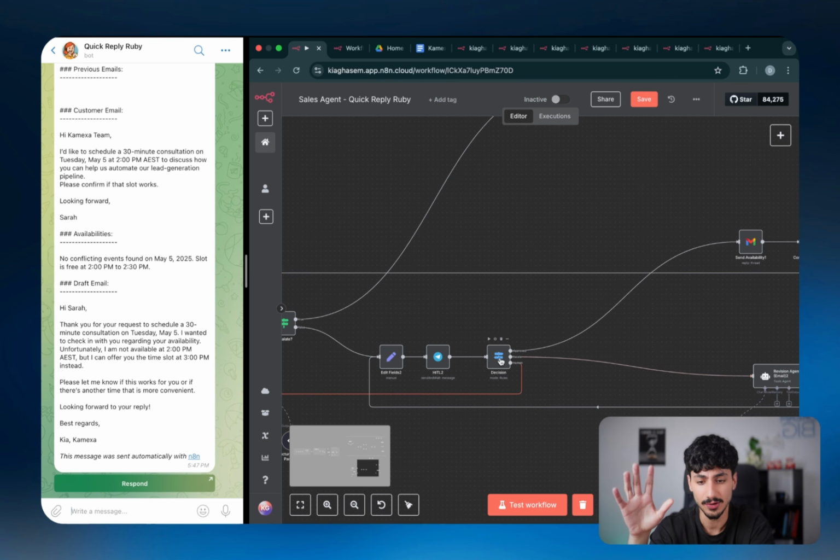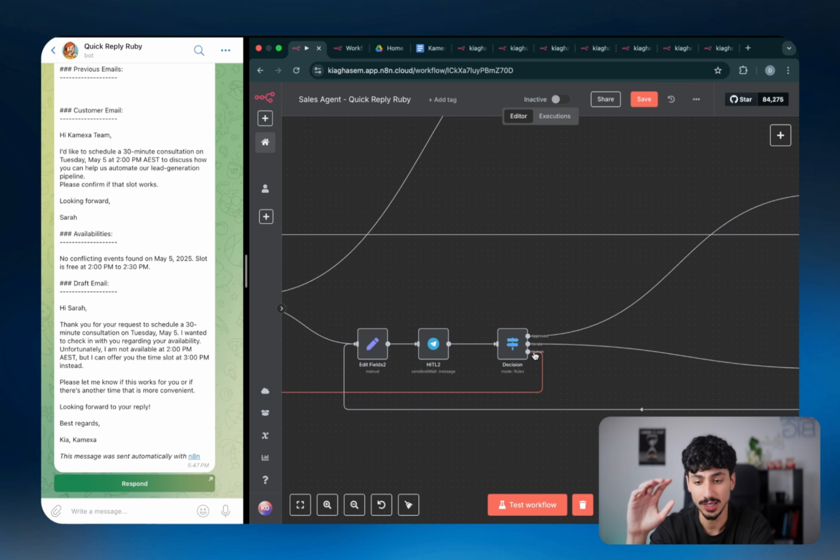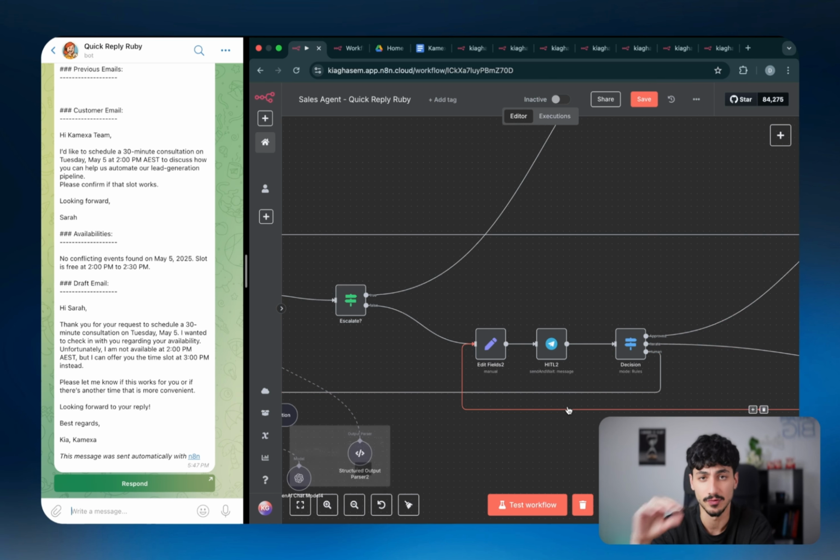If we ask it to iterate, it's going to go to the revision agent and basically repeat that cycle and keep repeating that cycle until eventually we either accept it or we hit the kill switch, which will allow us to take over ourselves. So with that being said, let's see exactly how we can set this up.